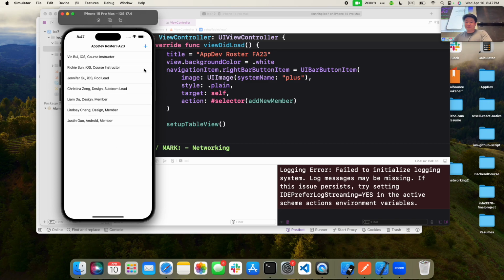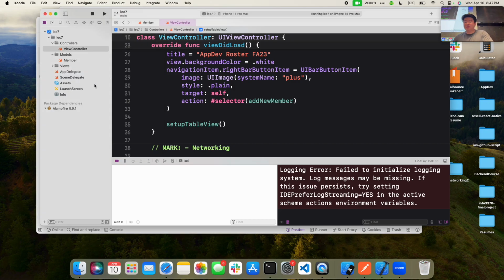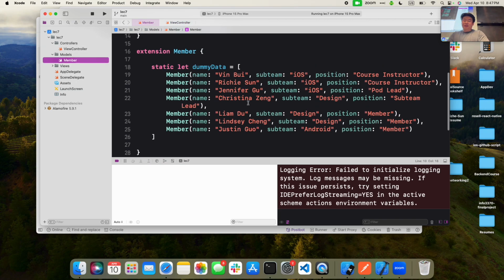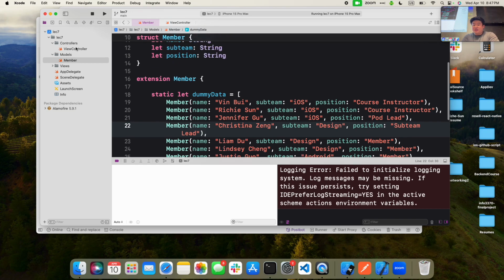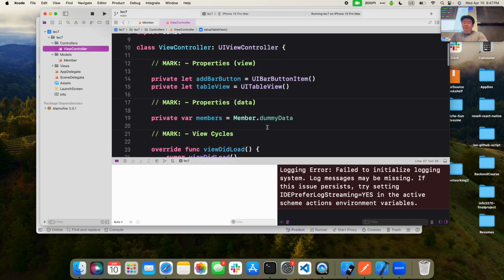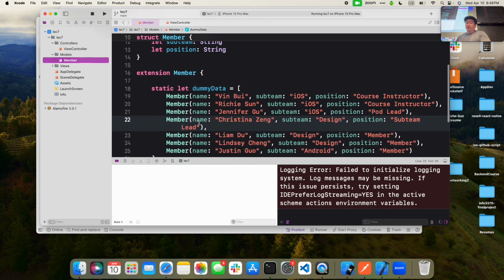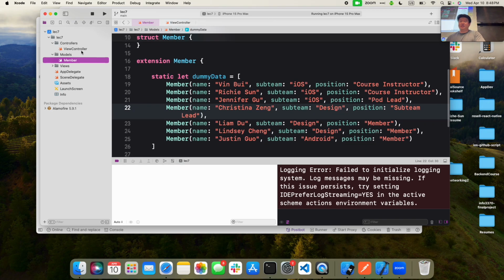You can see we have a basic table view setup where each cell has the name, the position, as well as the subteam of the members. This is entirely based off the dummy data that we have an extension of. The data is actually stored in the member instance since we don't want to clutter our view controller too much. So we have an extension to member within the member folder, and you can see that dummy data exists right there.